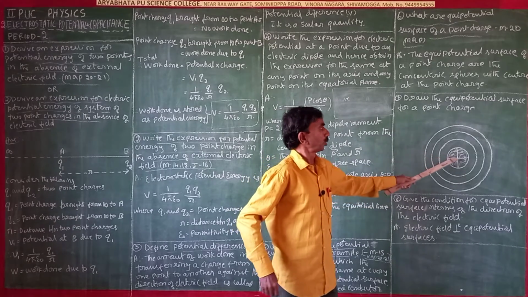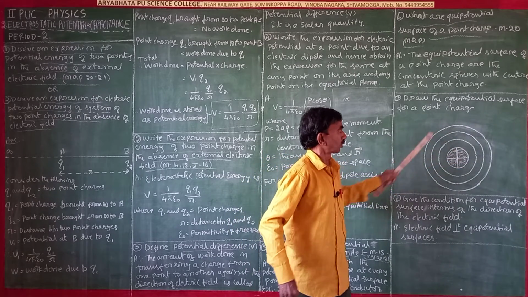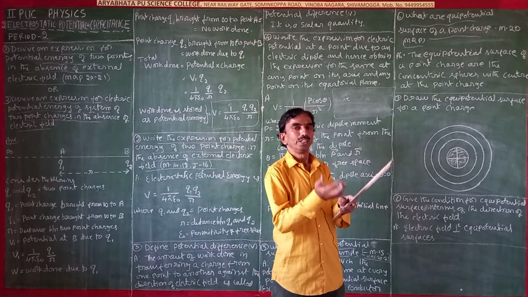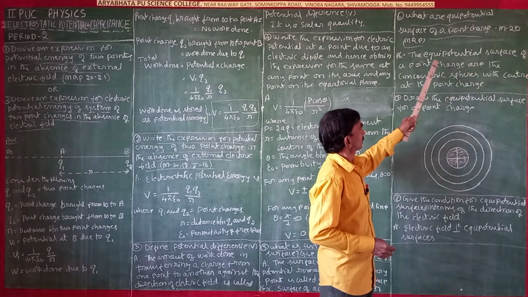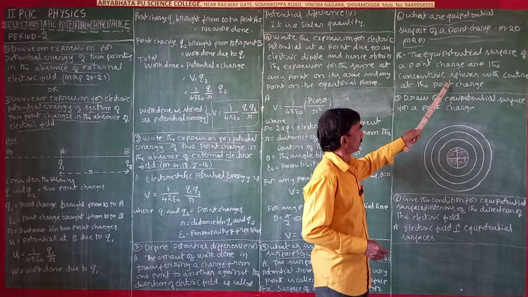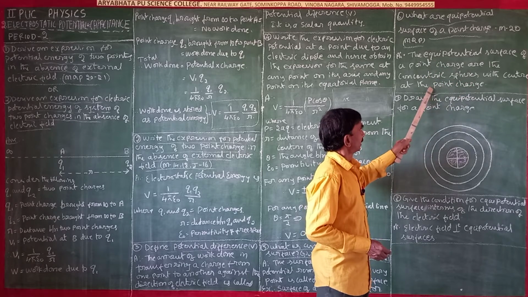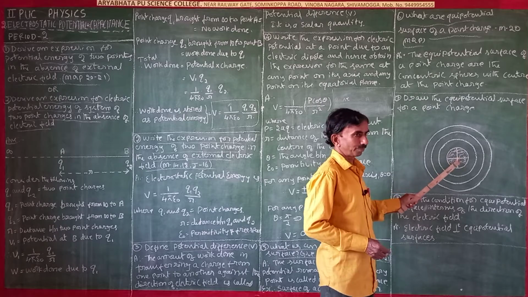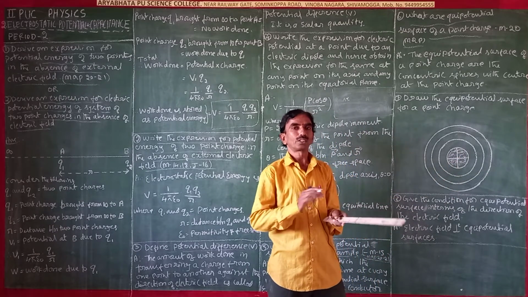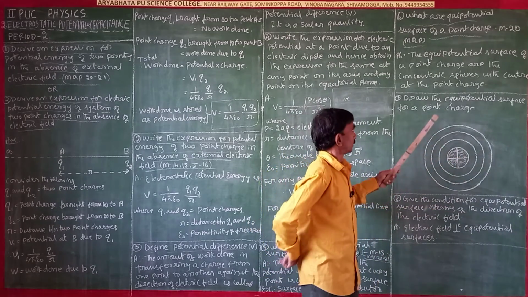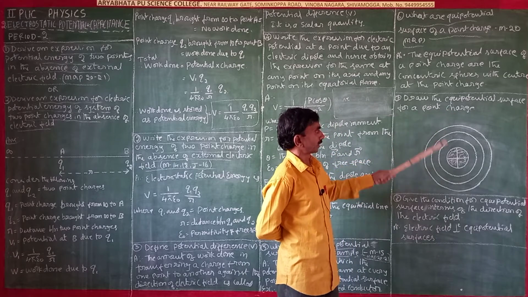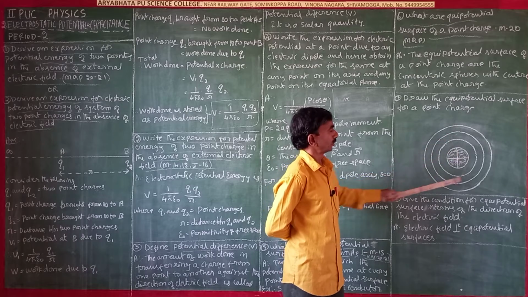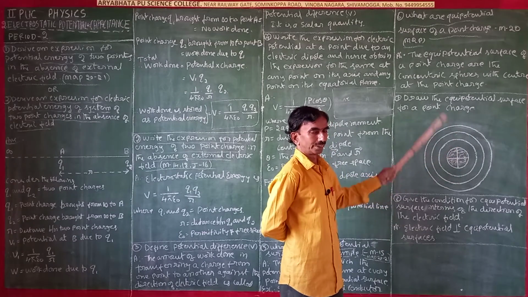Equipotential surfaces of a point charge are concentric spheres with the center at the point charge. Draw the equipotential surfaces of a point charge: around a positive charge there are concentric spheres.